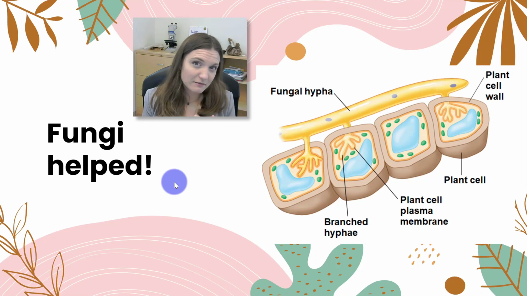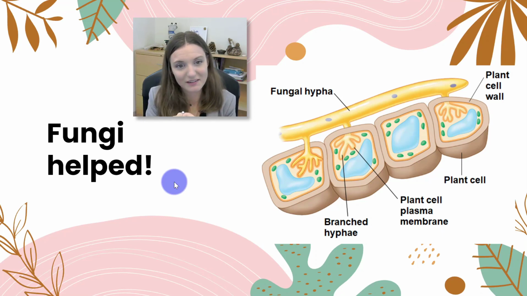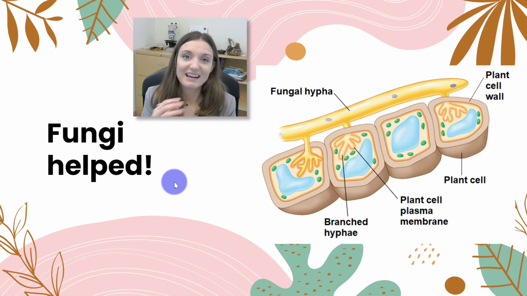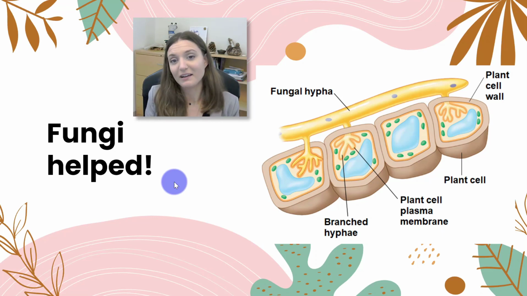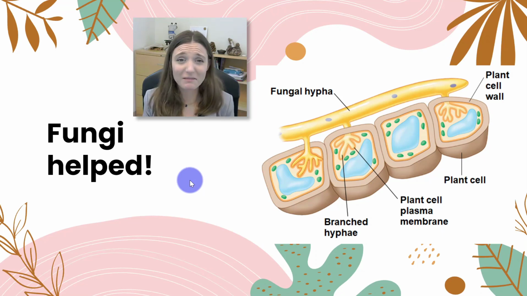We call these mycorrhizal fungi because they make relationships with the roots of plants, where they can sometimes live inside the plant cells or surround the outside of them, and exchange nutrients like nitrogen, phosphorus, and sulfur in exchange for sugars that the plant produces through photosynthesis. A lot of plant lineages today still have mycorrhizal fungi associated with them. Most of them can't live, at least not very effectively, without mycorrhizal fungi. So plants and fungi are best buddies.